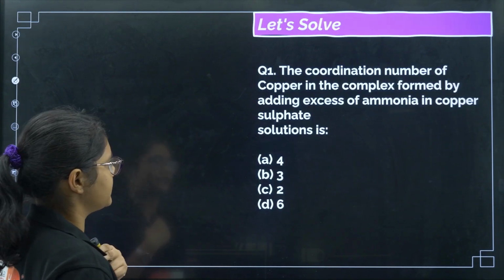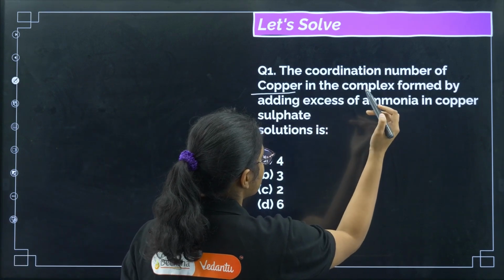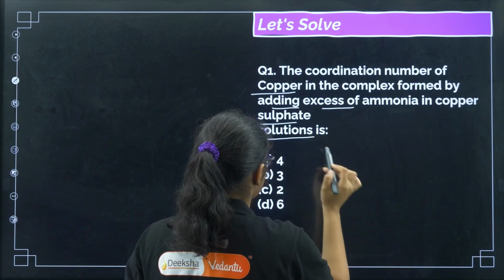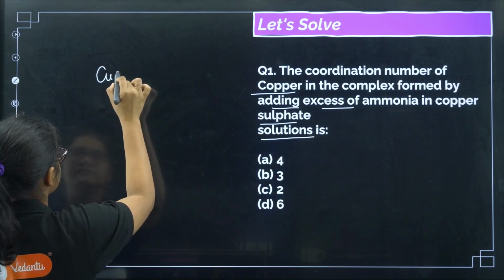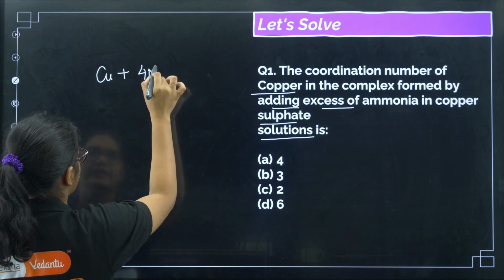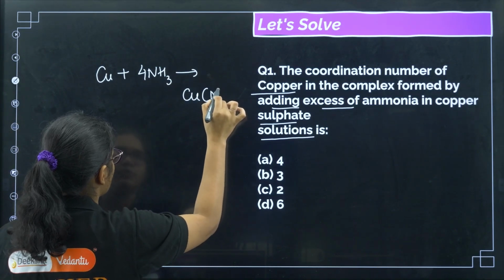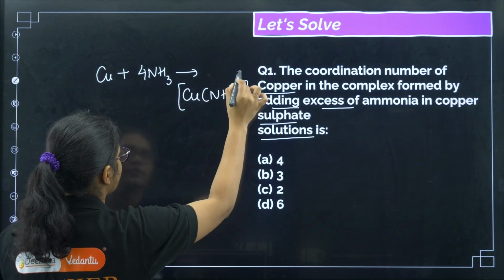Now let us solve some questions. The coordination number of copper in the complex formed by adding excess of ammonia in the copper sulfate solution. The reaction takes place like this: copper reacts with 4 ammonia molecules.